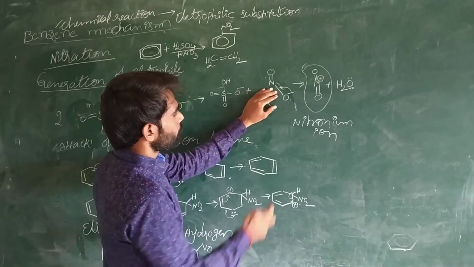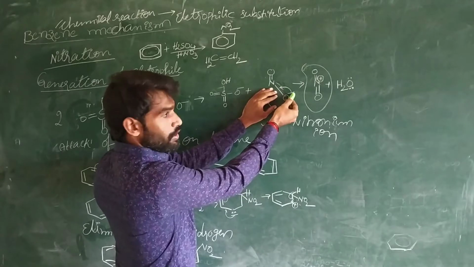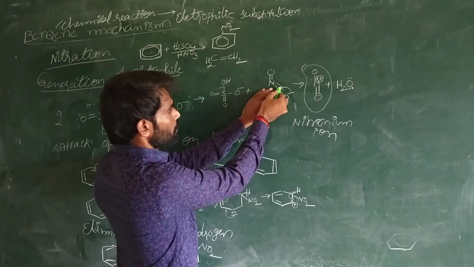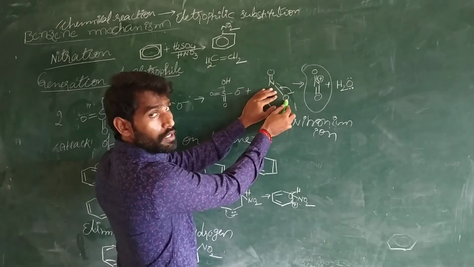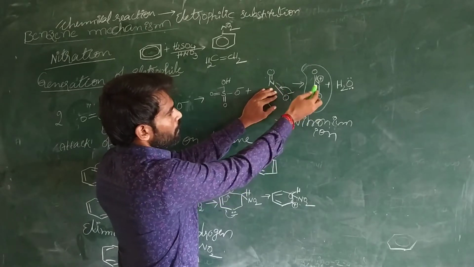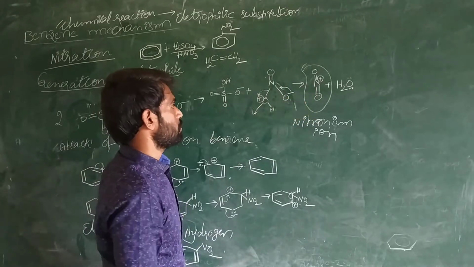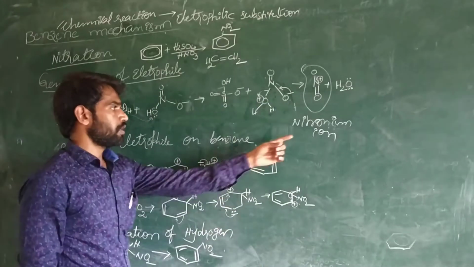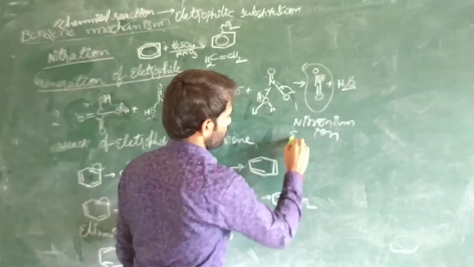Now see here, this lone pair of oxygen has a negative charge. These electrons shift between the nitrogen and oxygen, and a double bond forms between the nitrogen and the oxygen. Nitrogen has a positive charge. Now this nitronium ion acts as an electrophile. This is the generation of the electrophile.